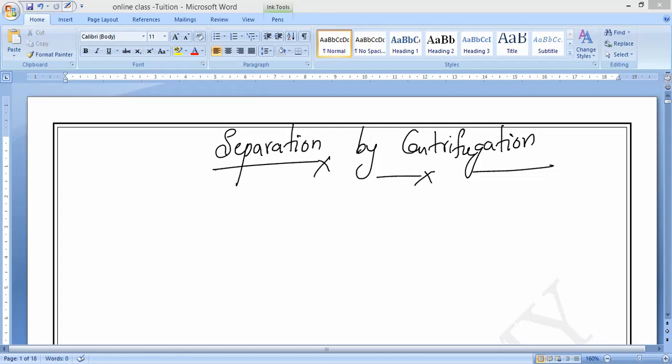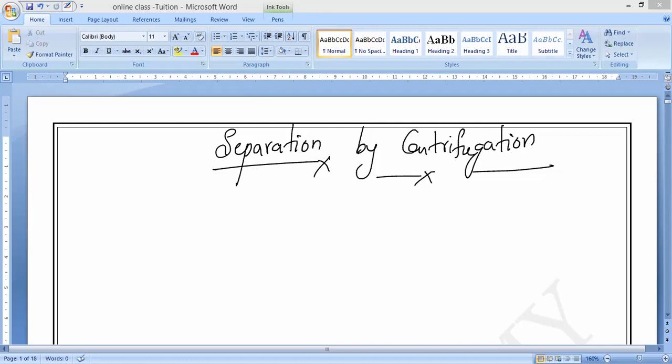So the process is very slow. The separation process with any other technique is also very slow. Suppose I leave it for sedimentation, it will take a very long time because the particle size is very fine. Fine means very small. That is the reason the process is very slow. So we can separate the suspended particles of a substance in a liquid much more rapidly by using a method called, what is that method?